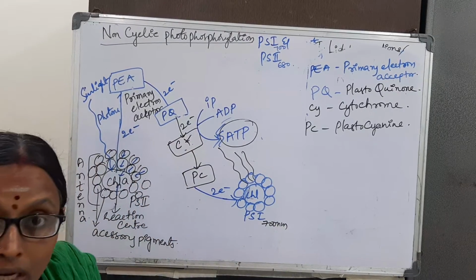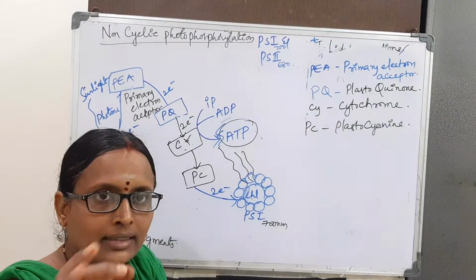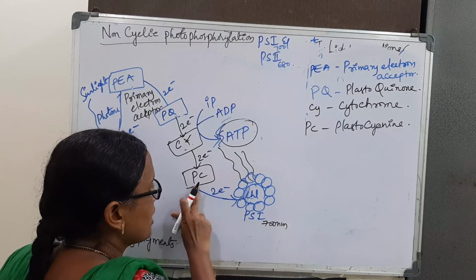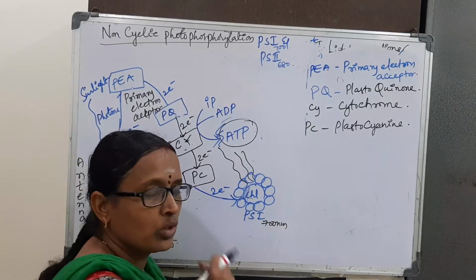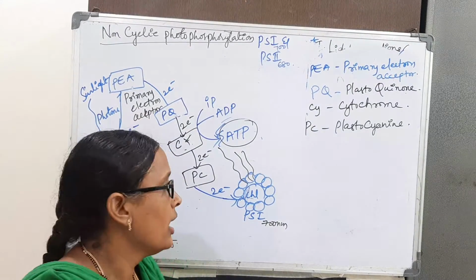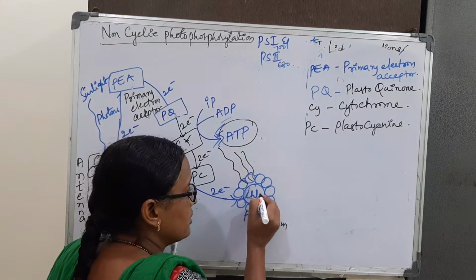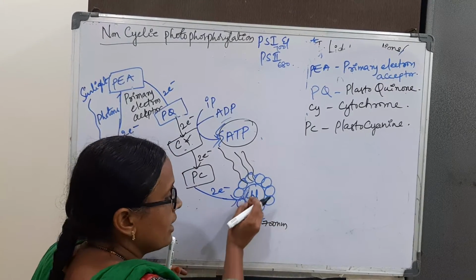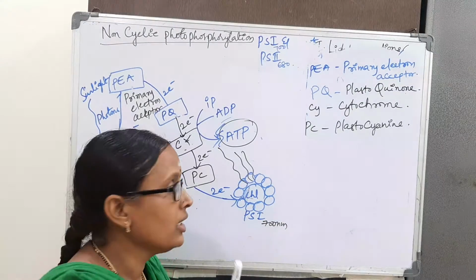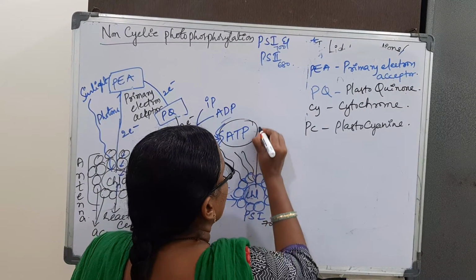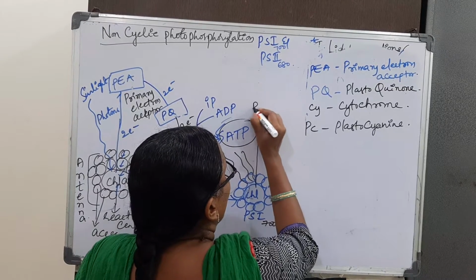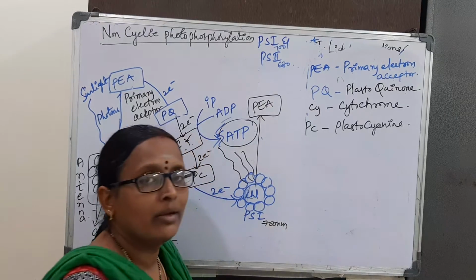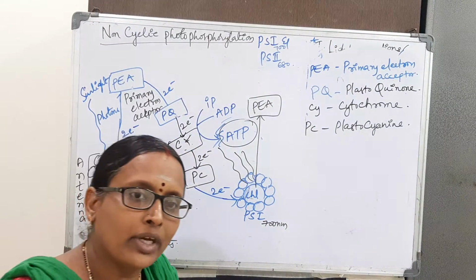So when excited electrons from the plastocyanin reach the photosystem 1, the chlorophyll and other molecules capture the energy and pass it to the reaction center. Here the excited electron is again excited and gives the electrons to the primary electron acceptor.